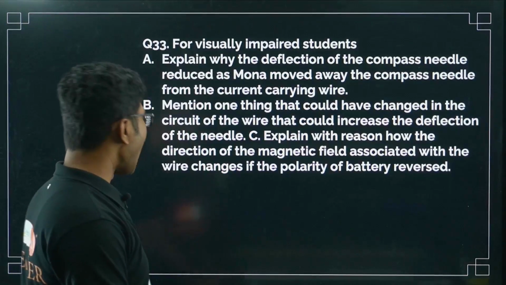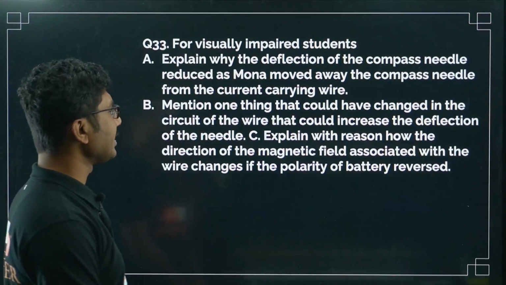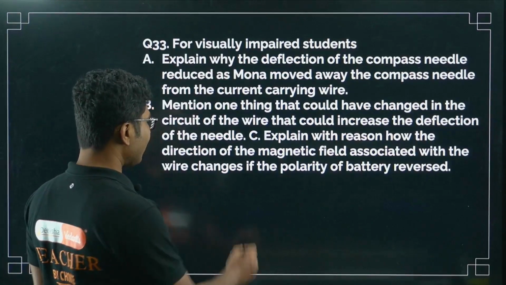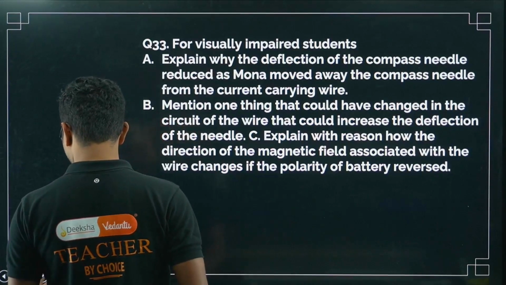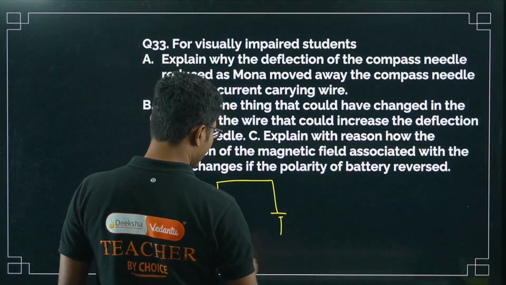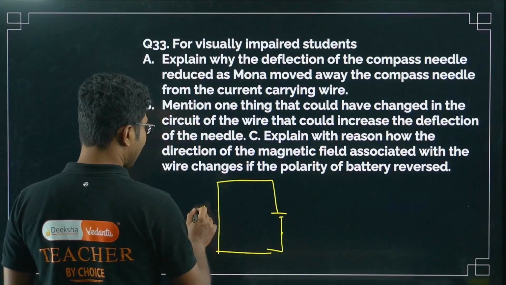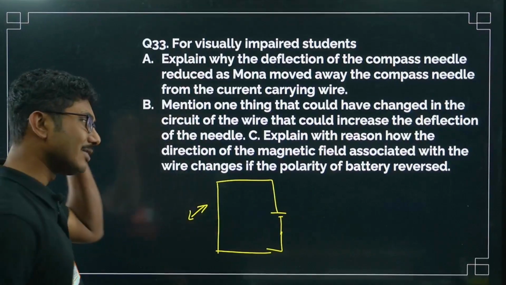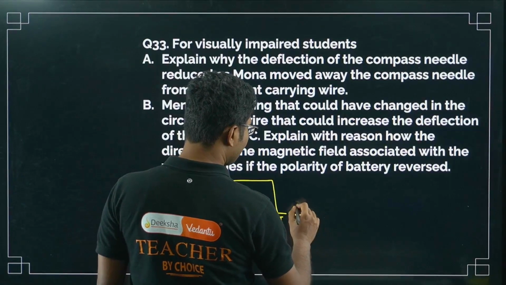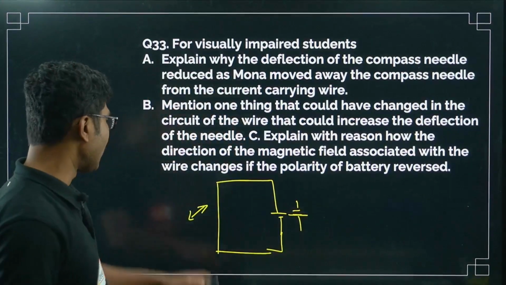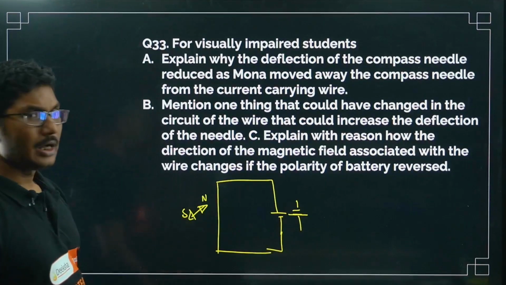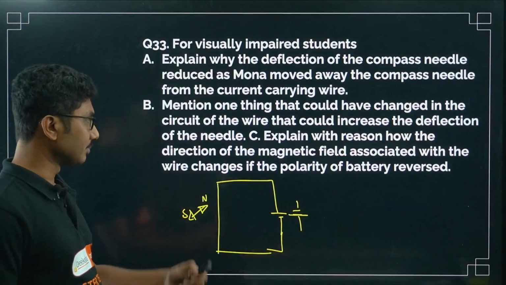Explain with reason how the direction of the magnetic field associated with the wire changes if the polarity of the battery reverses. So you have a current carrying wire, and what will happen to the magnetic field if you change the polarity? So basically, what is the meaning of that? You change the batteries, so plus is now minus, minus is now plus. What will happen? Suppose the north pole orientation was north south. Now what will happen to the north south direction if you just change the battery?